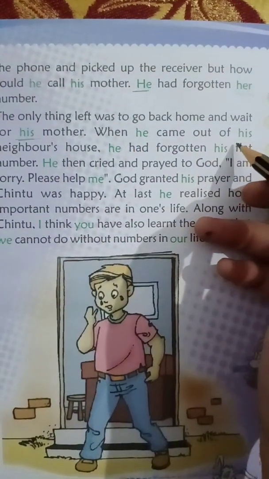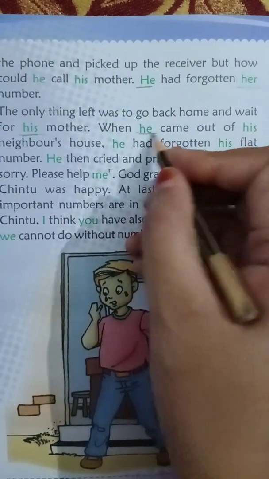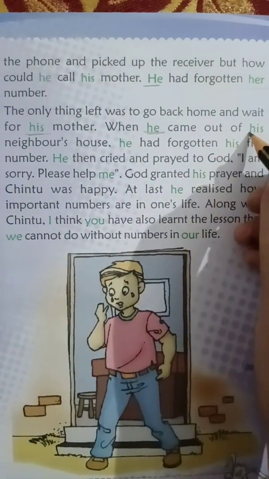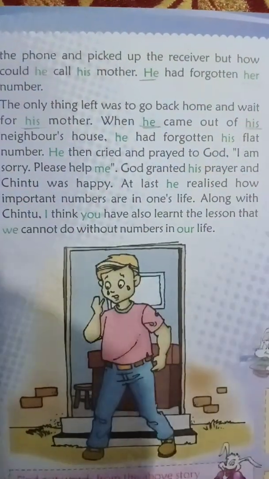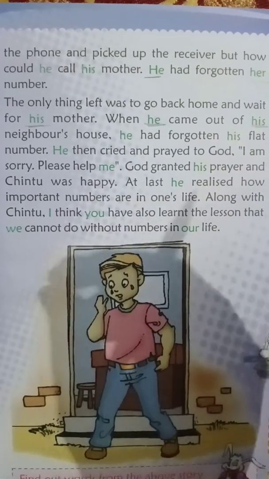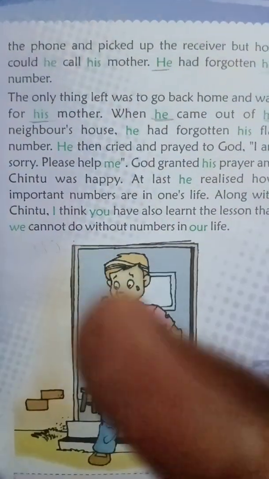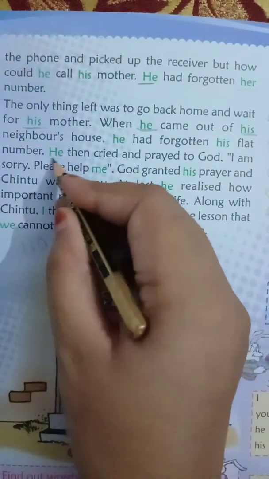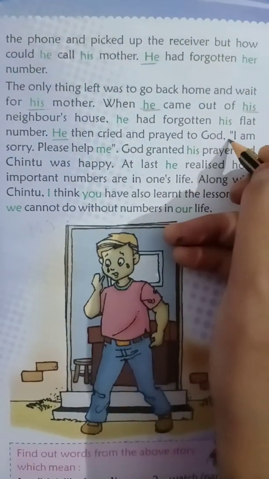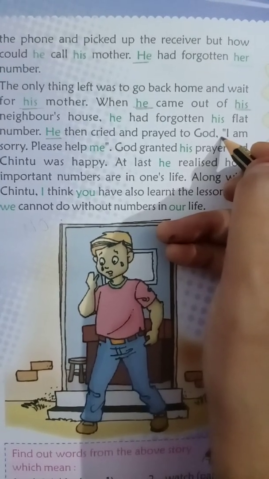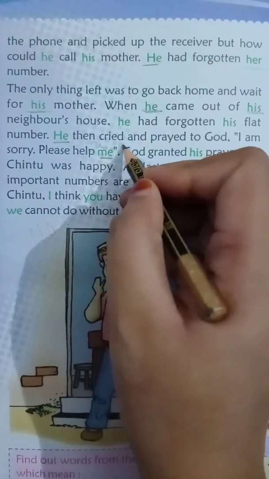When he came out of his neighbor's home, here also he means Chintu. His neighbor means Chintu's neighbor's home. He had forgotten his flat number. Now he forgot what is my flat number, because a flat number is also a number, na? And the numbers disappeared from Chintu's life. Now he, meaning Chintu, again started crying and praying to God, I am sorry. Now he started saying sorry, please help me. Me means Chintu. Please help Chintu.